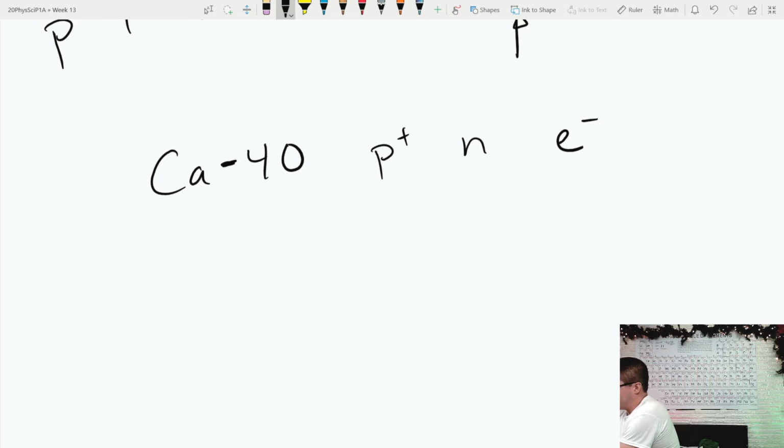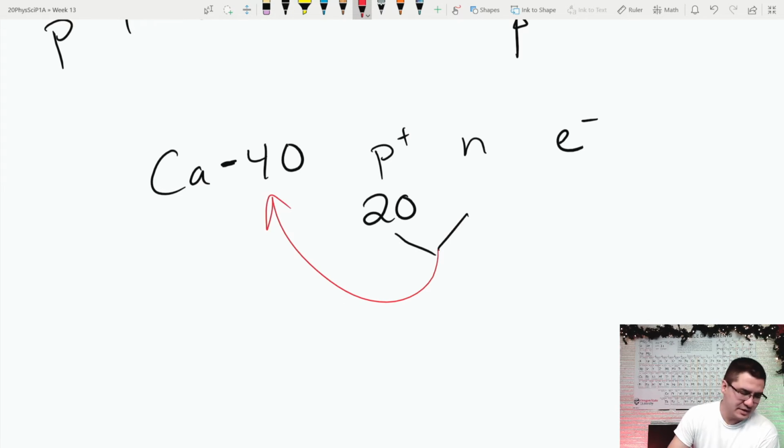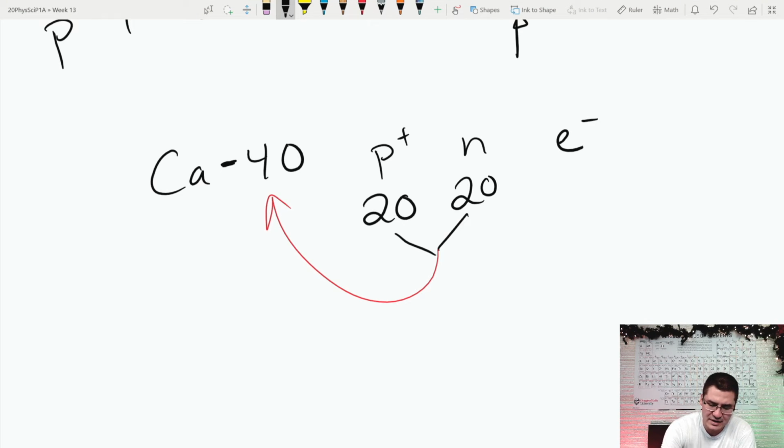Calcium is element number 20, so it has 20 protons. I know that protons plus neutrons have to add up to this mass number, which tells me how heavy the nucleus is. In this case, 20 plus something has to equal 40. So 20 plus 20 adds up to 40, so I know that there's 20 neutrons.